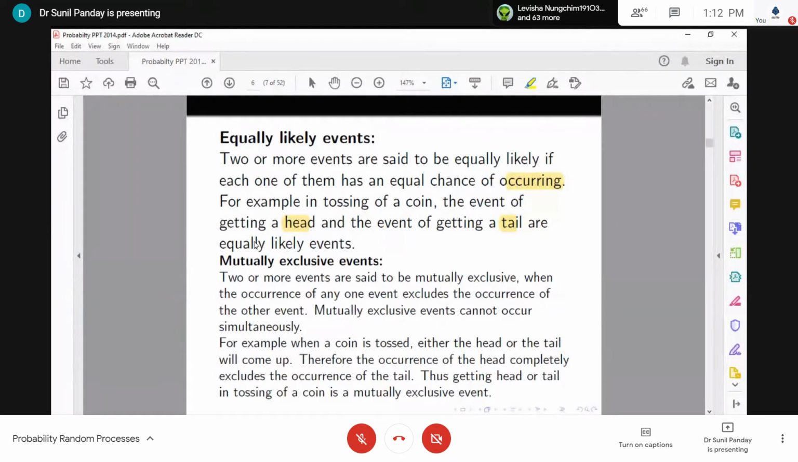Now we talk about mutually exclusive events. Two or more events are said to be mutually exclusive when the occurrence of any one event.